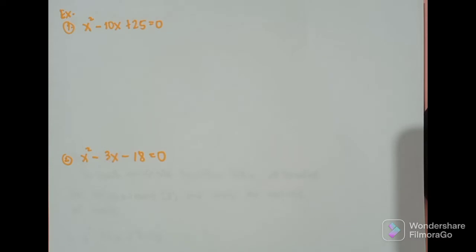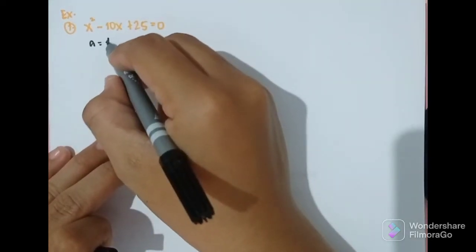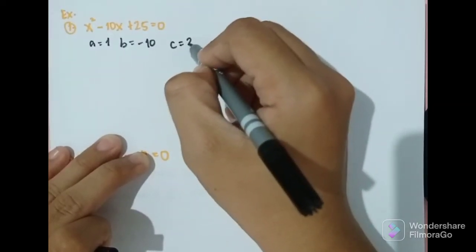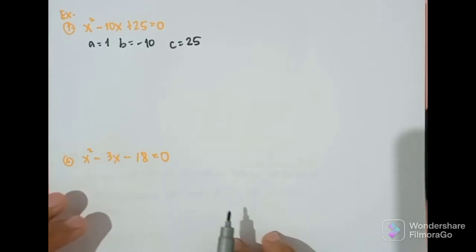Okay? Okay, example number 1, we have x squared minus 10x plus 25 is equal to 0. So, ang gagawin muna natin is identify natin yung values ni a, b, and c. Okay, ano value ni a? A is 1, b is negative 10, and c is equal to 25. So, again, anong formula ng discriminant natin?